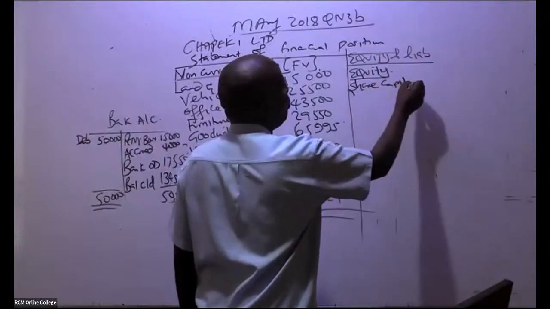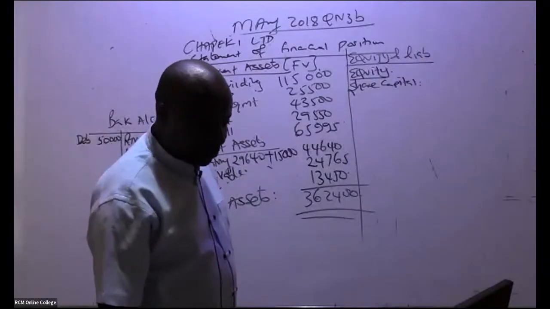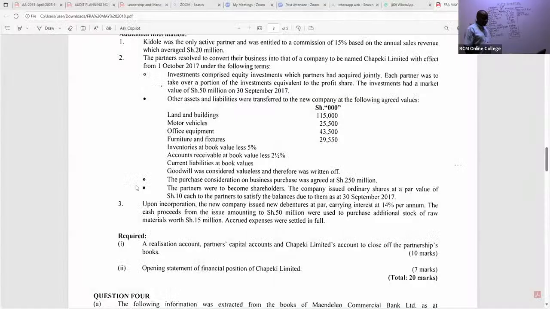So equity, go to note number 3. They told us something about this share capital, that we never paid the partners. The purchase consideration was not cash. We are told here, note number 2 actually: the partners resolved to convert their business into that of a company to be named Limited with effect from 1st October 2017. Investments comprised equity investments which partners had acquired; that can't help us. Look at this point here.